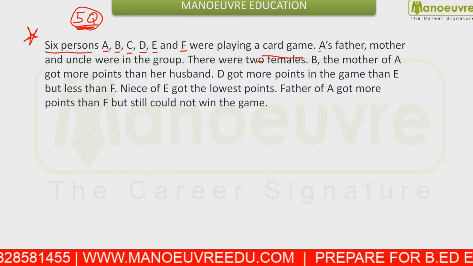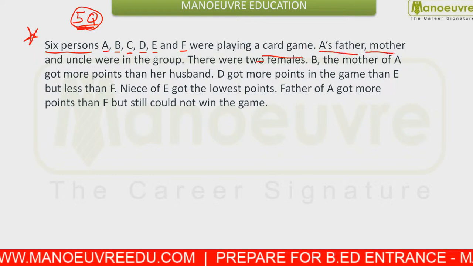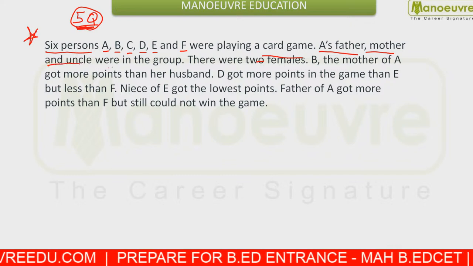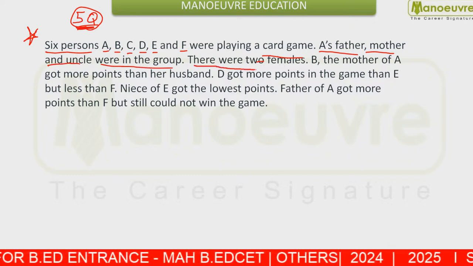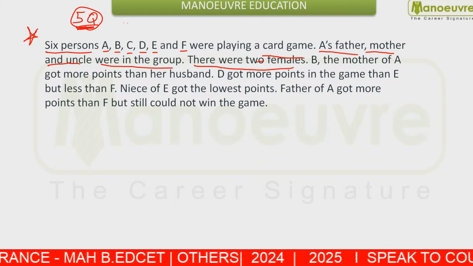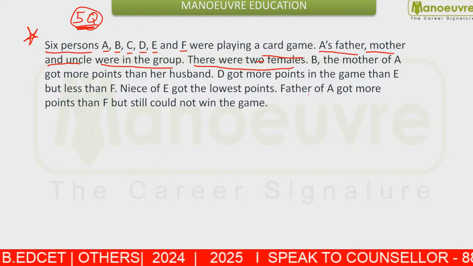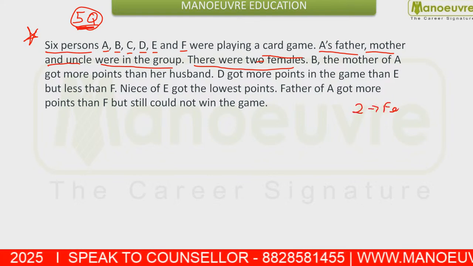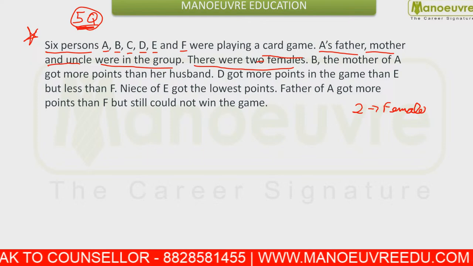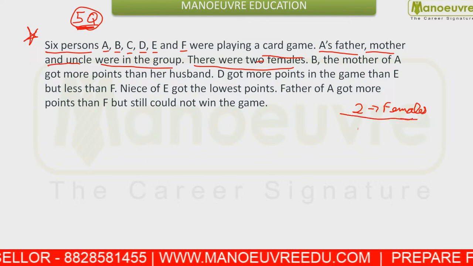You are given A's father, mother and uncle were in the group. Now you are given there were 2 females. That means of A, B, C, D, E, F, only 2 were females and the rest 4 were males.